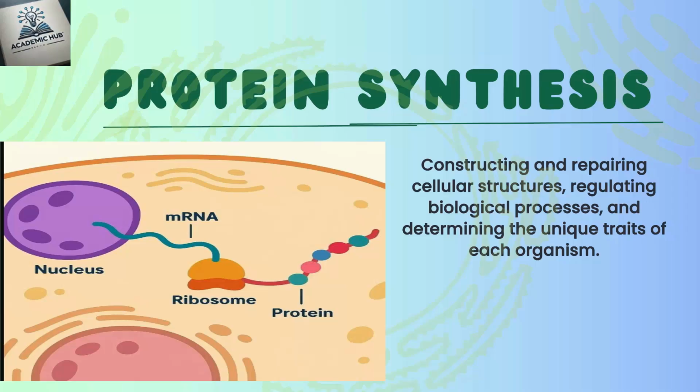Next is cystic fibrosis. A protein misfolding issue affects lung and digestive system function. Next is cancer. Uncontrolled protein production can lead to tumor growth. For example, as we have already taken sickle cell anemia, a single DNA mutation in the hemoglobin gene changes the protein shape, causing the red blood cells to become sickle shaped.